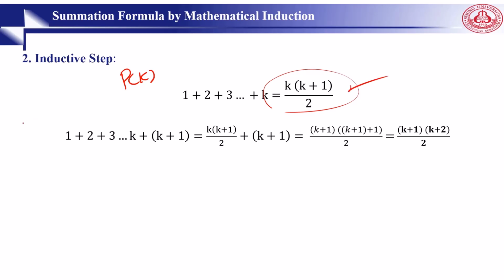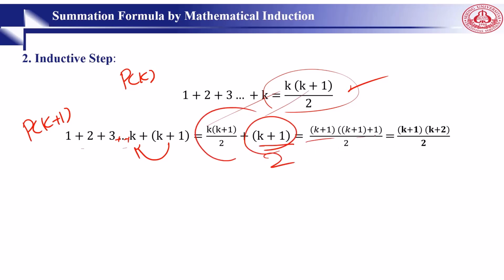In the second step, we go for P(k plus 1). So 1, 2, 3, up to k, plus (k plus 1). This is the next number after k, right? And simply again, (k plus 1), right? Then with some very simple mathematics, you can do it like this: (k plus 1) times (k plus 1 plus 1) divided by 2. You can see the format is based on the one we already had, so it's okay. So it says P(k plus 1) is true under the assumption of P(k). And this completes the inductive step.